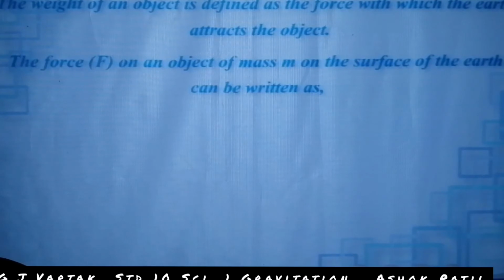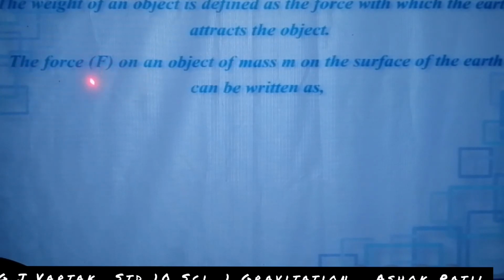Weight. The weight of an object is defined as the force with which the Earth attracts the object. This is the definition of weight.